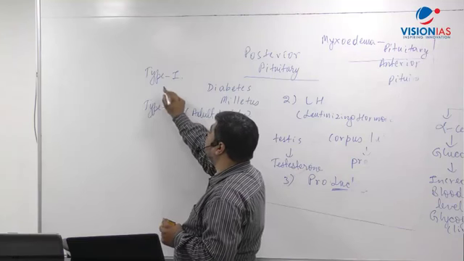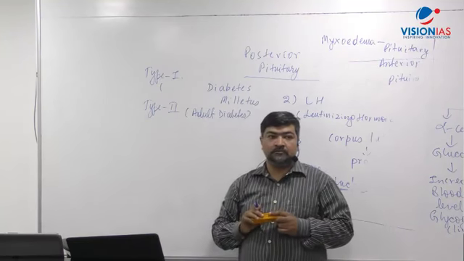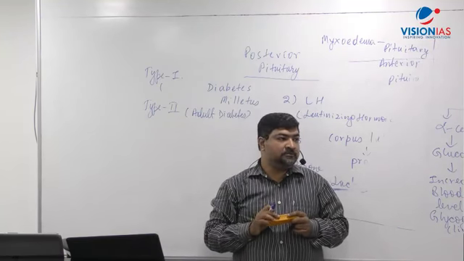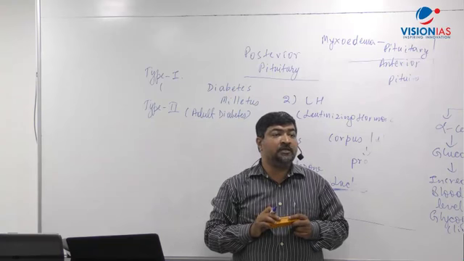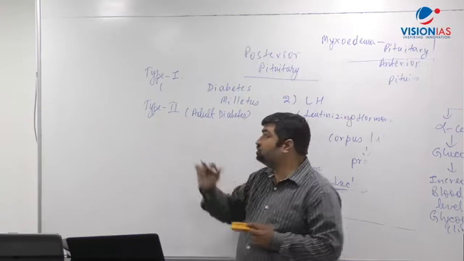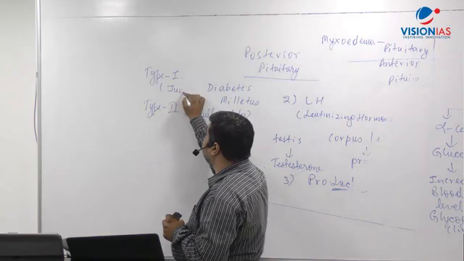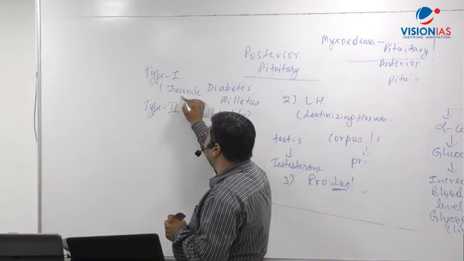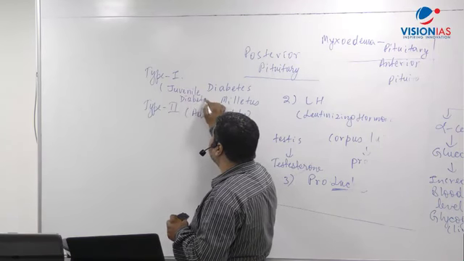And what is type 1? Type 1 क्या होता है? Childhood में होता है. Juvenile diabetes बोलते हैं. So juvenile. You'll come across the word juvenile. See, juvenile diabetes happens because of certain type of infection.